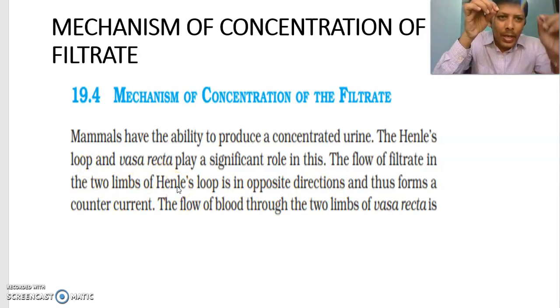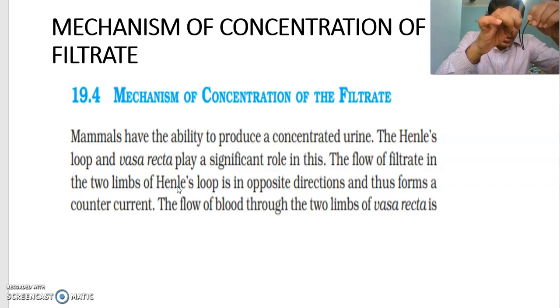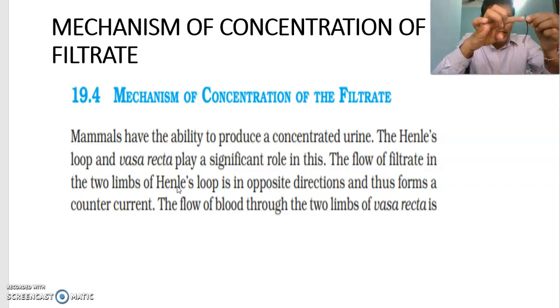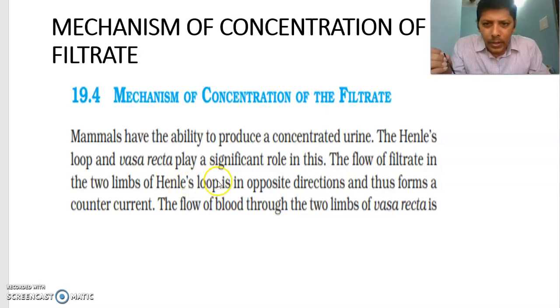Imagine this is the hairpin. One is the descending limb and the other is the ascending limb. This is called the descending limb of Henle's loop, and this is called the ascending limb of Henle's loop.